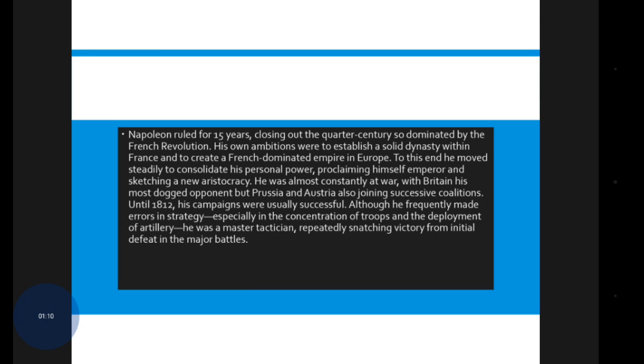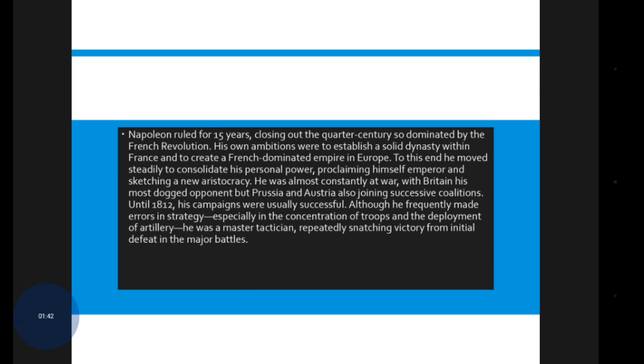To this end, he moved steadily to consolidate his personal power, proclaiming himself emperor and sketching a new aristocracy. He was almost constantly at war with Britain, his most dogged opponent, with Prussia and Austria also joining successive coalitions. It means France was opposed by a combination of Prussia and Austria.